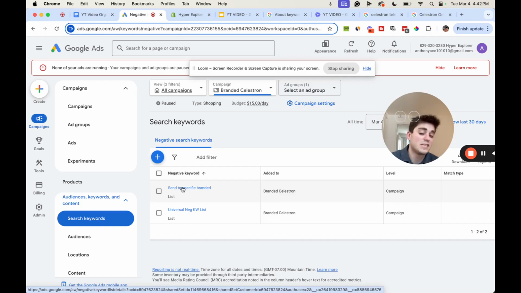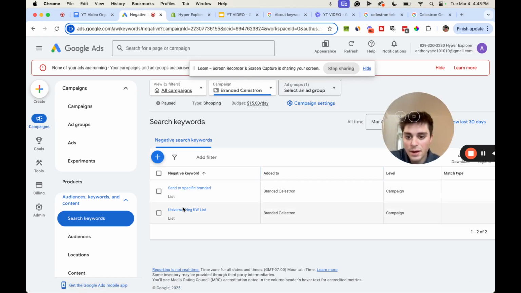But if it's specific to a single product, like the Celestron Omni XLT 102, because we added our send to specific branded list here, we're telling Google we don't want to show up for that specific keyword in the branded. We want to show up for it in the specific branded. So if it's specific to a single product, it feeds all the way through to specific branded. If it's specific to just the brand, it feeds to the brand. That's how send to specific branded works.